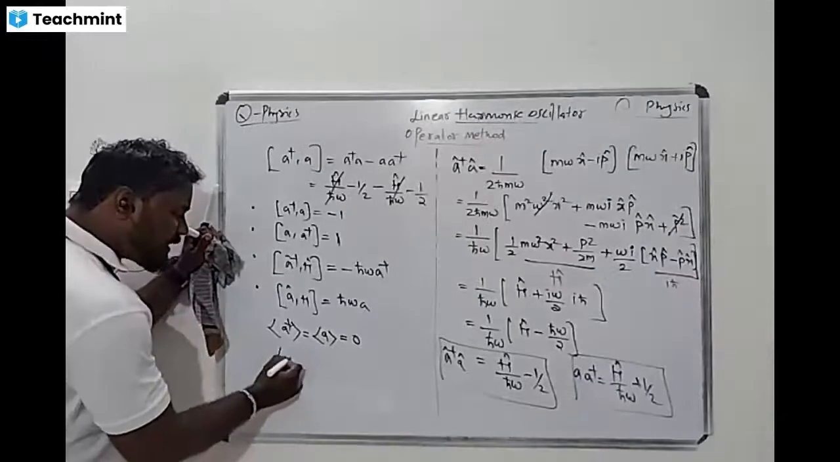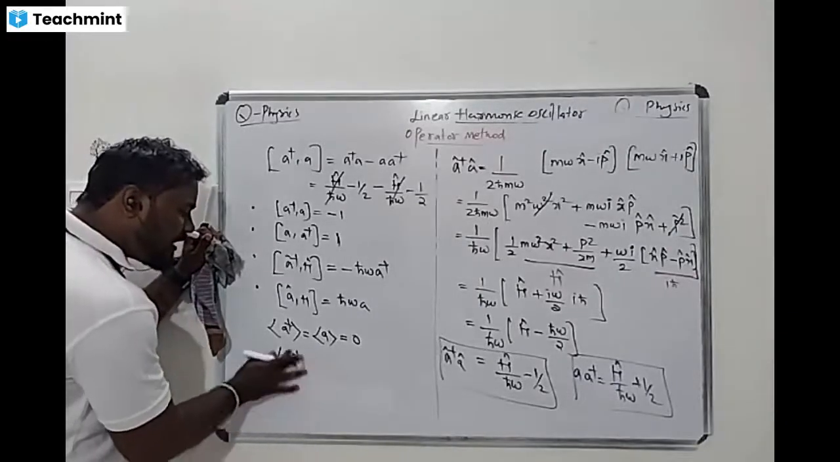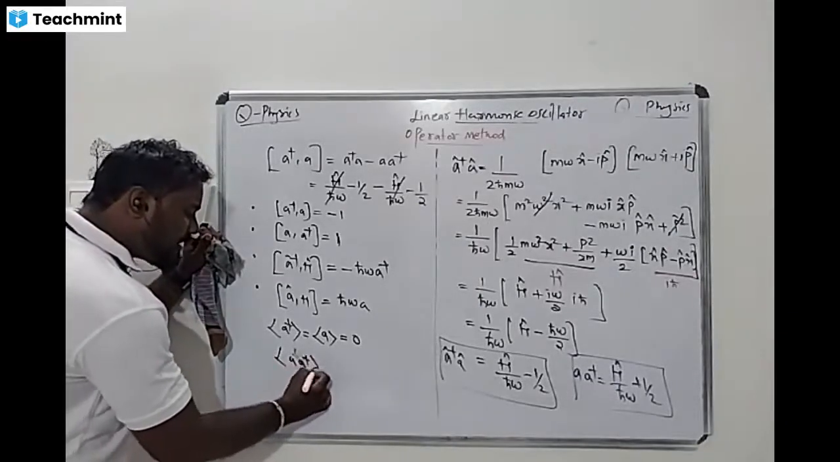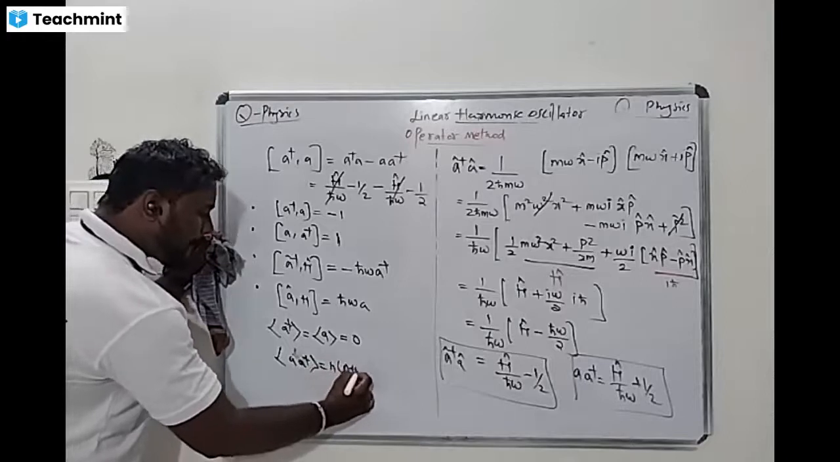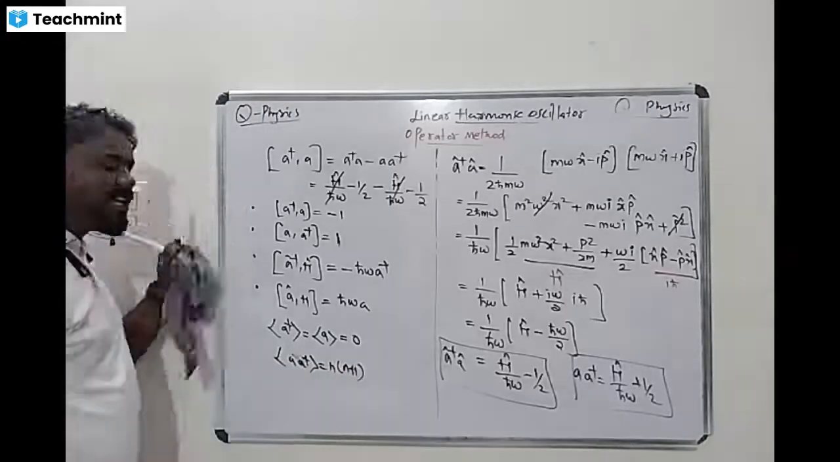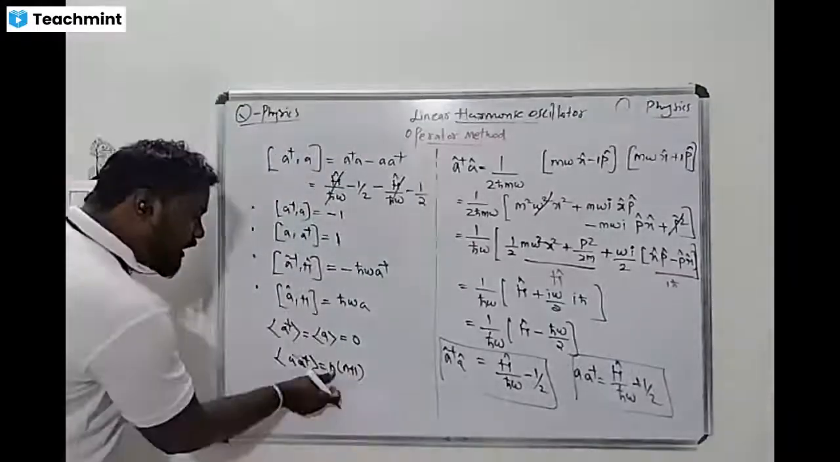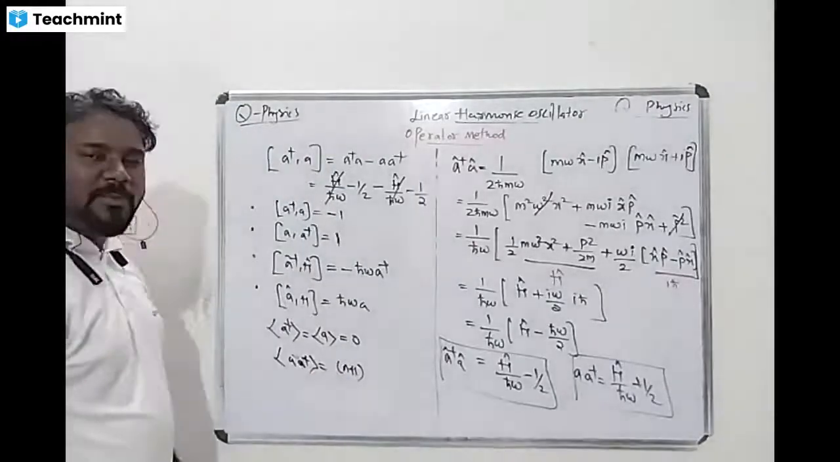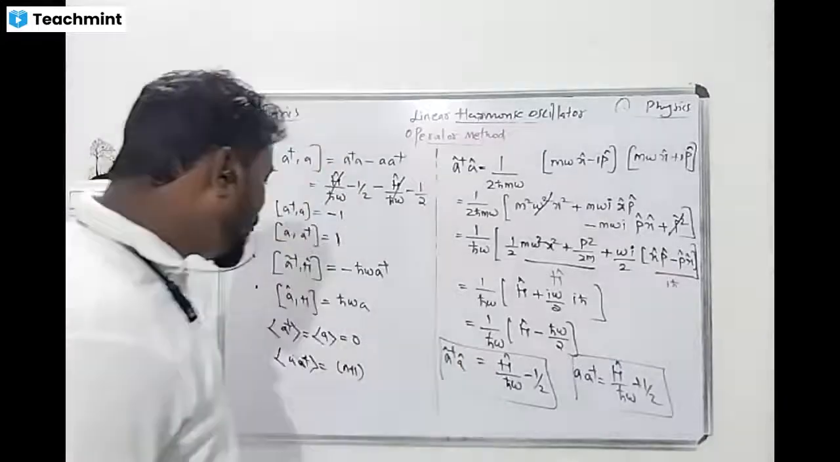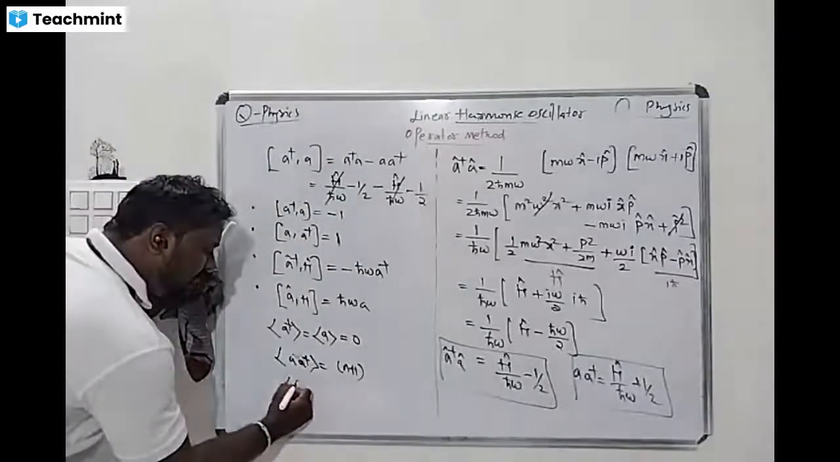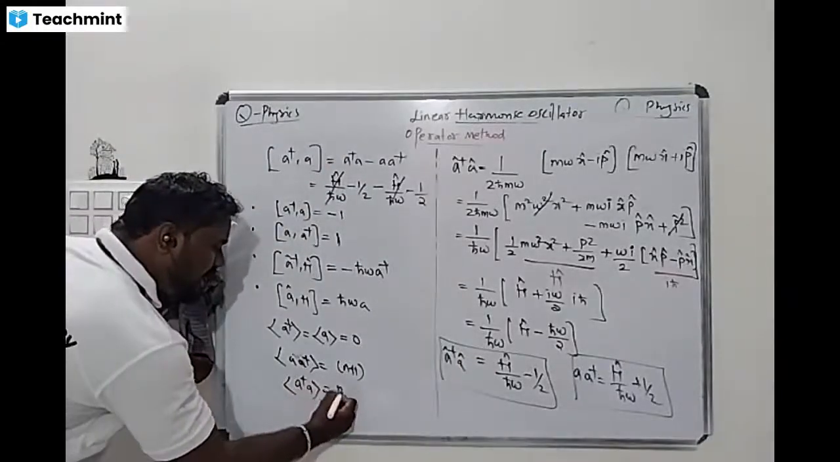Similarly, the expectation value of A A dagger is equal to n plus 1. Okay, so what is that? Expectation value of A A dagger is n plus 1. Understand this one. The expectation value of A dagger A, that is nothing but n.